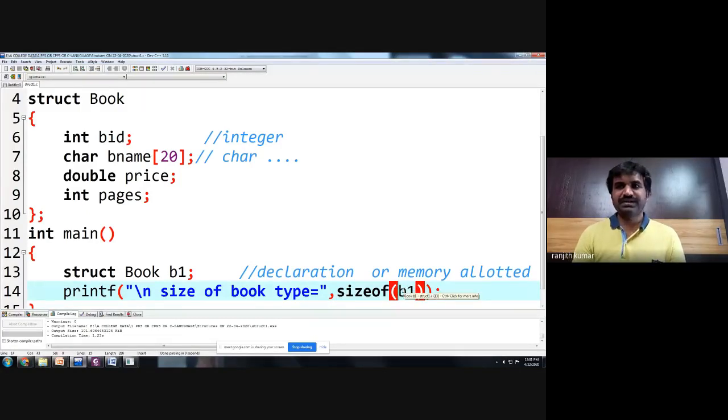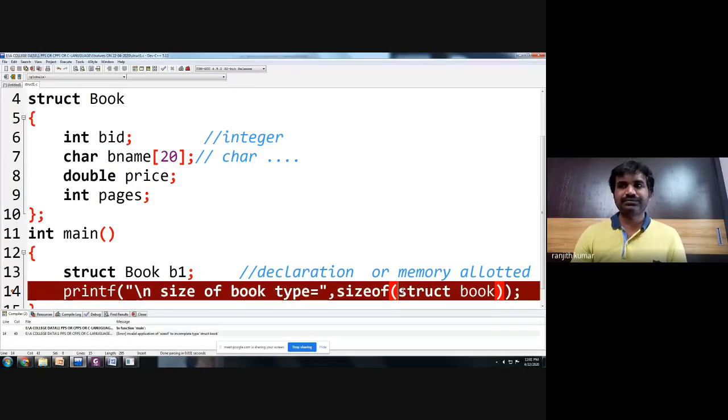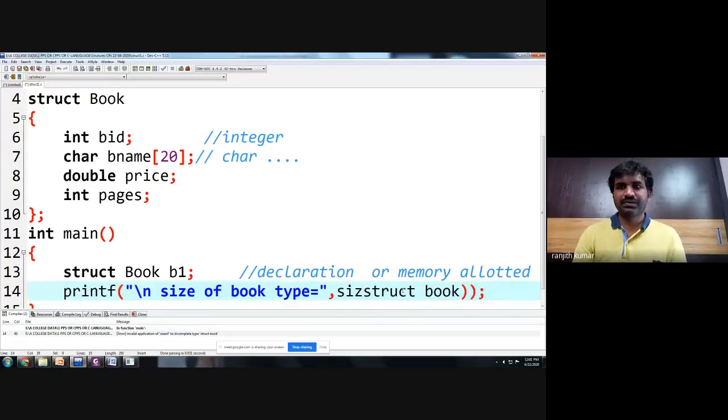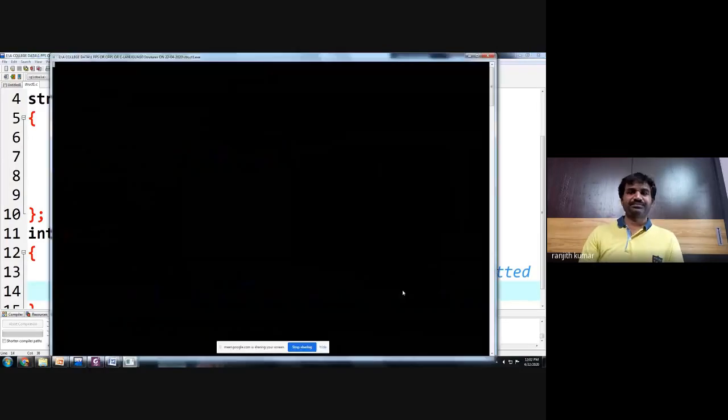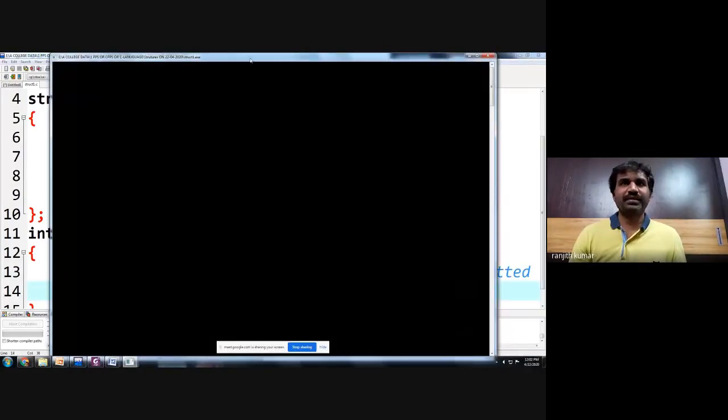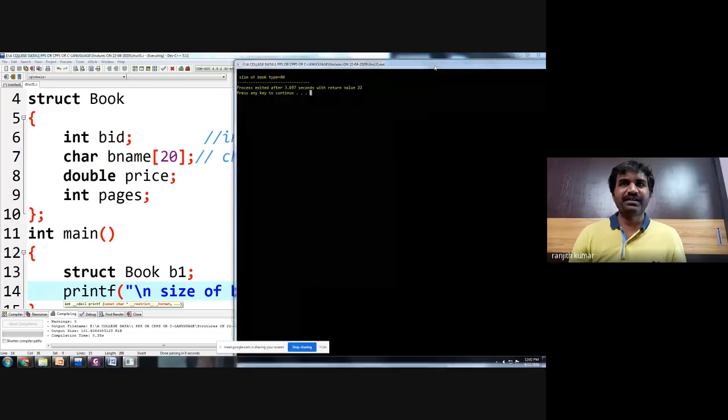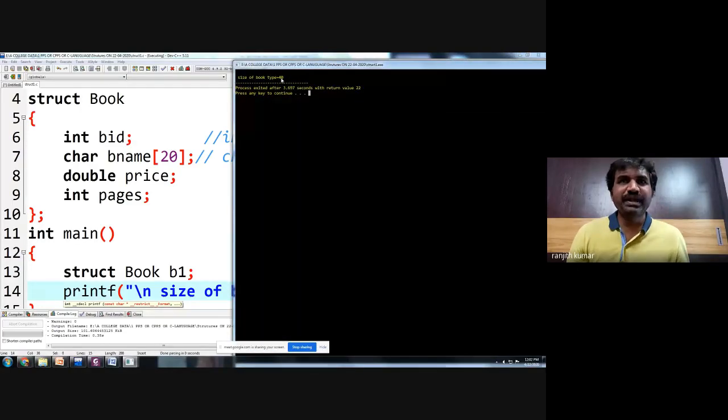So let me print here struct book. Size of b1. So how much memory should you? Oh, I have not given %ld, people. Don't forget to give this. Now if you observe here, what is the size of the book type here? 40. Why 40, people? Please observe.